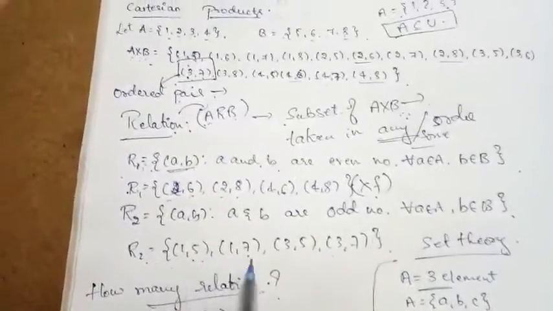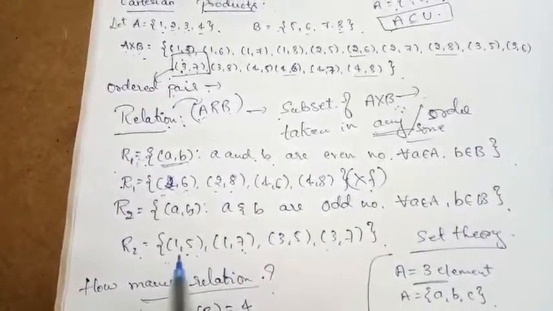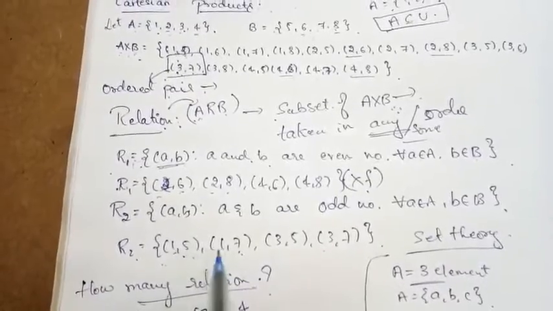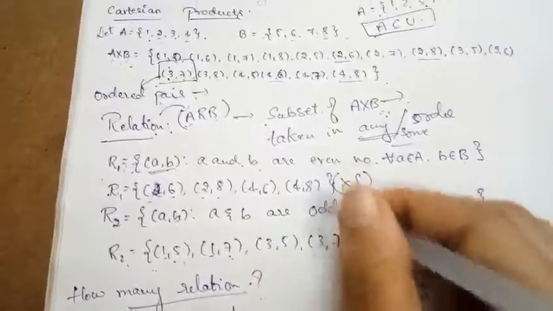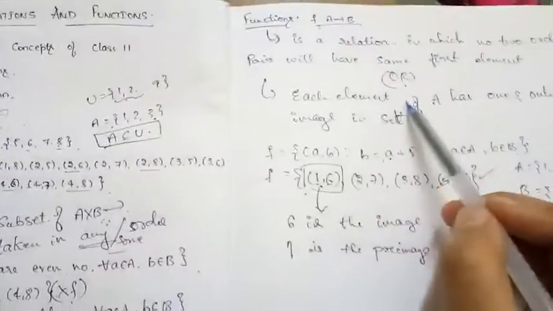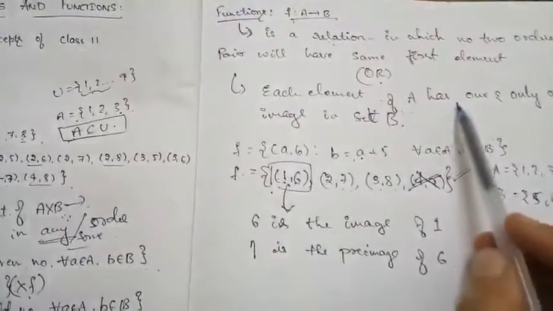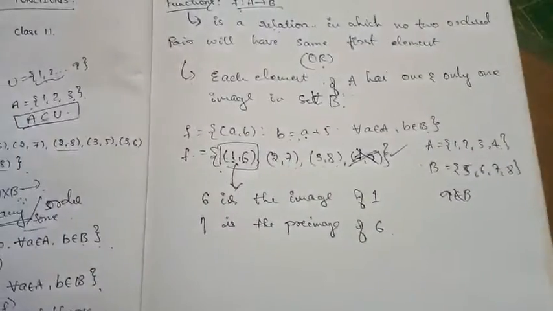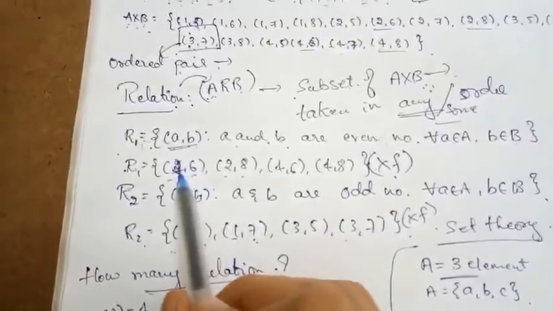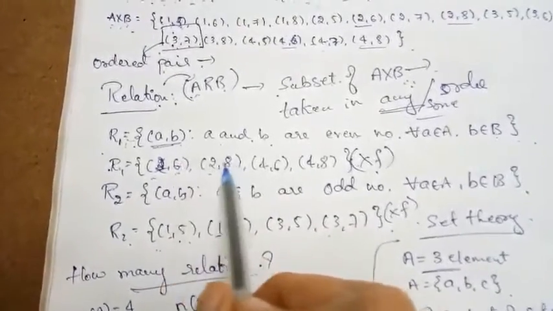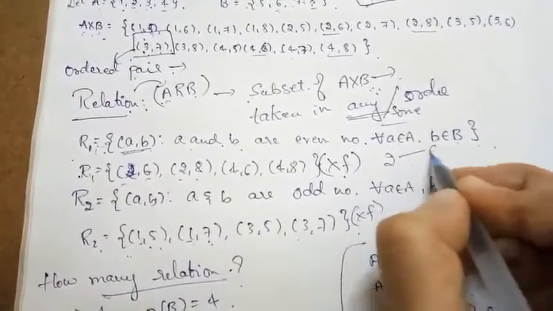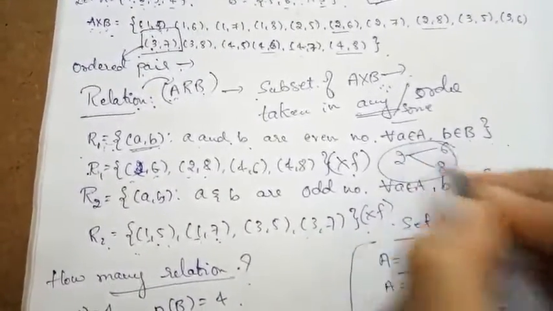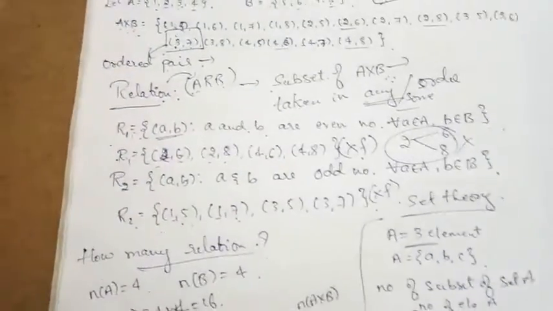Similarly here, the first element of these two ordered pairs is the same, so it is not a function. This is according to the first definition. According to the second definition, each element of A should have one and only one image in set B. You can see here 2 has 6 as an image, and again 2 has 8 as an image. So 2 has both 6 and 8, so it is not a function.